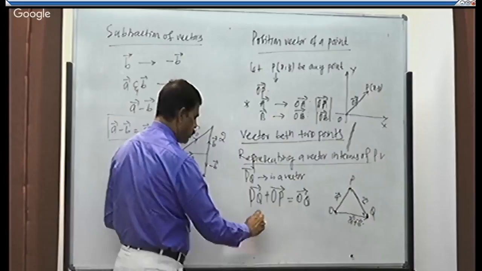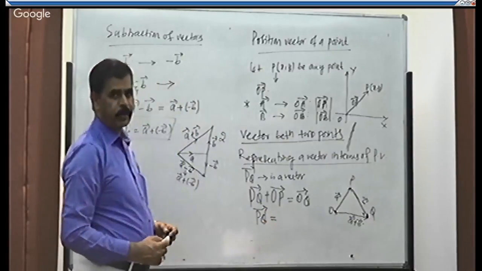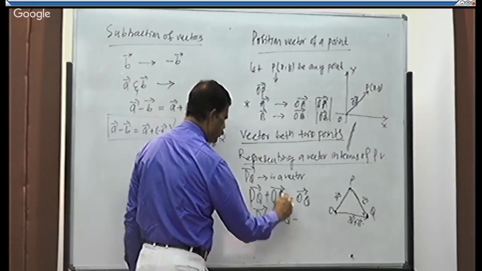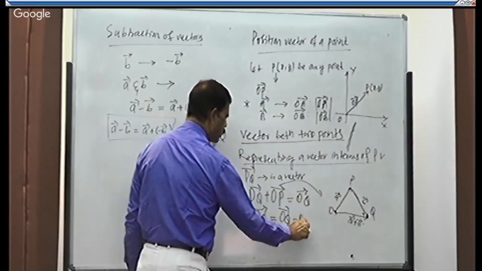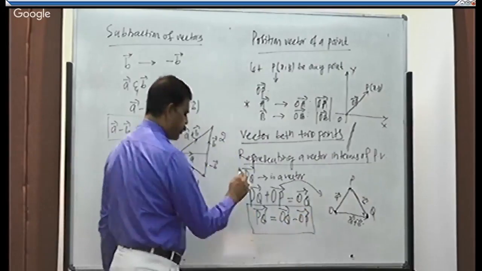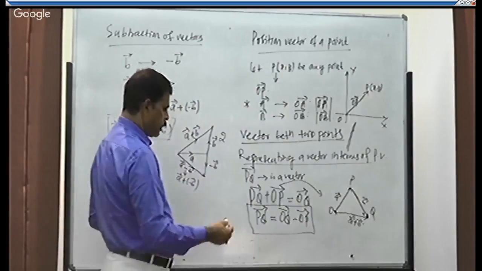Hence, I need vector PQ, which is equal to OQ minus OP, transferring this to the right side. This is the vector PQ in terms of the position vectors.